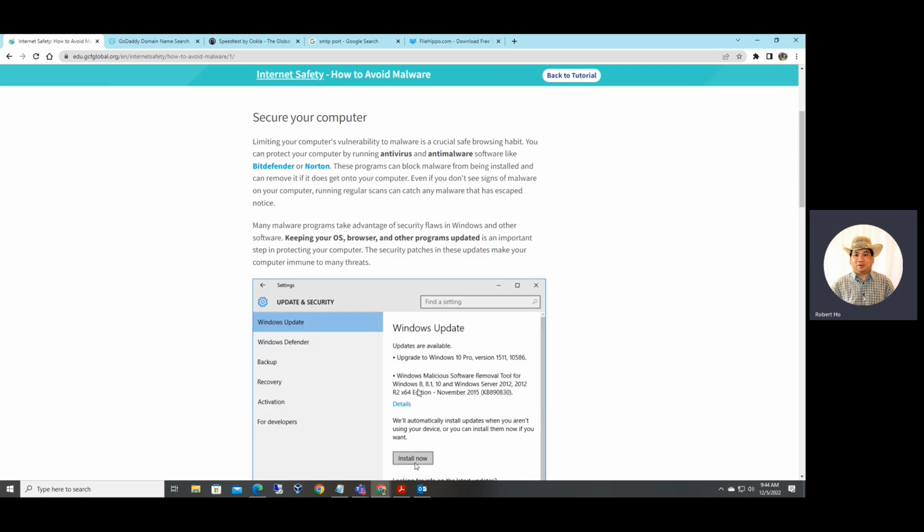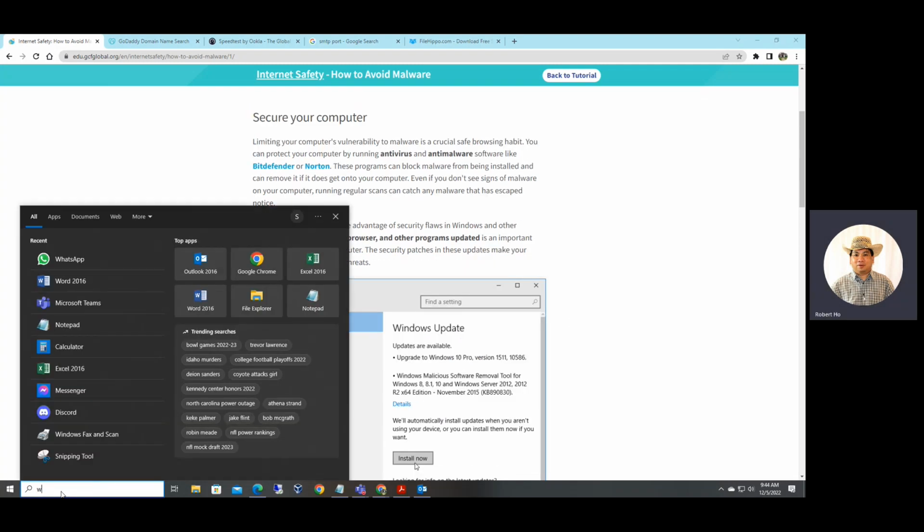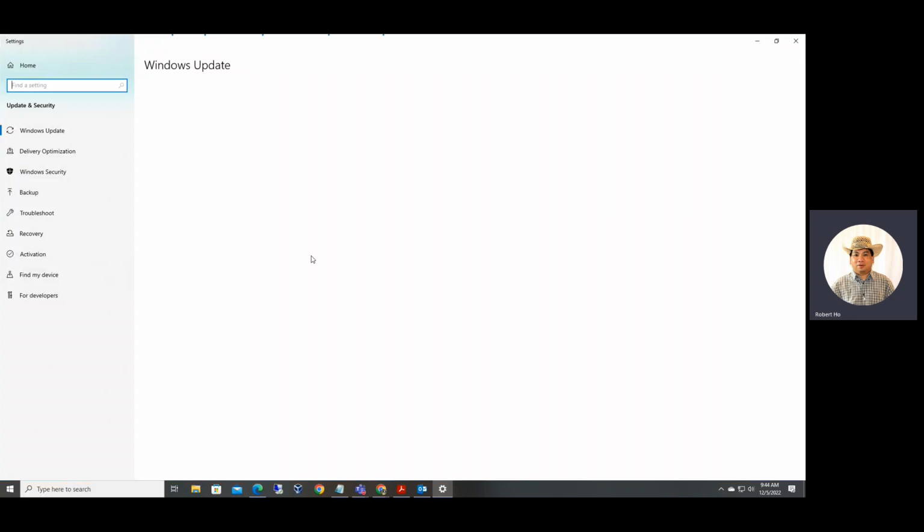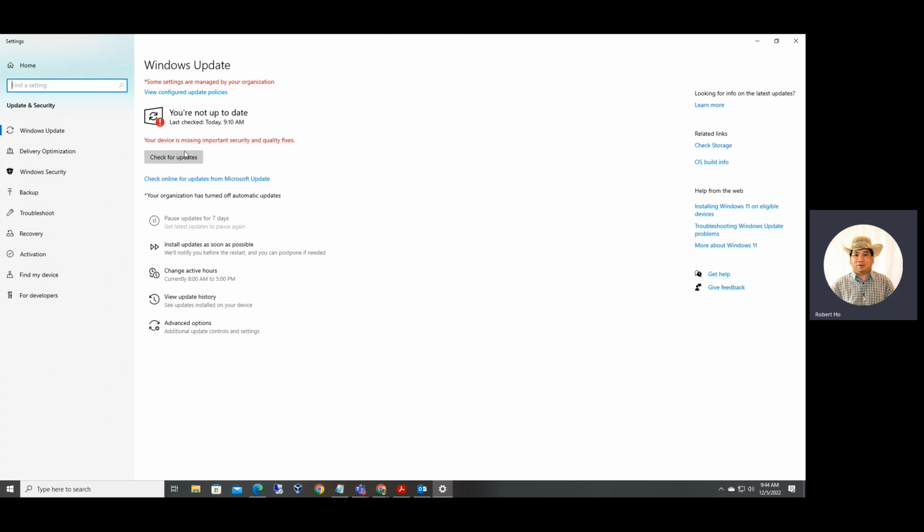Windows update, right? You need to constantly update your computer, because if you don't update your operating system on a regular basis, there may be vulnerabilities or security issues. I cannot update my Windows on the office computer because everything is managed by the school. However, for my home PC, I regularly schedule updates every week, every Tuesday. It's very important as well.